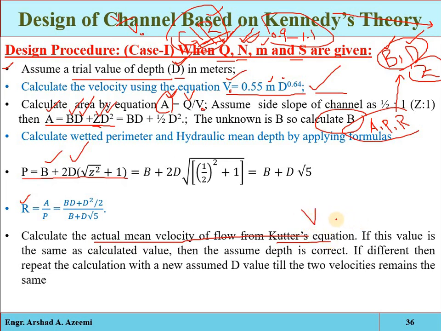Now this value will be compared with the calculated critical velocity. When you get these two values equal, then we can say that the depth which you have assumed is the correct one. And if these two values are different, then you will have to repeat the calculation. Either the assumed depth will be increased or decreased. So we have only 5-6 steps.